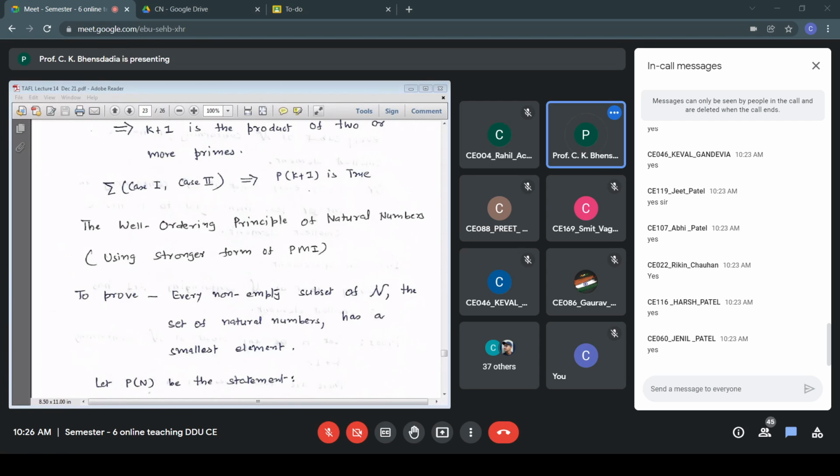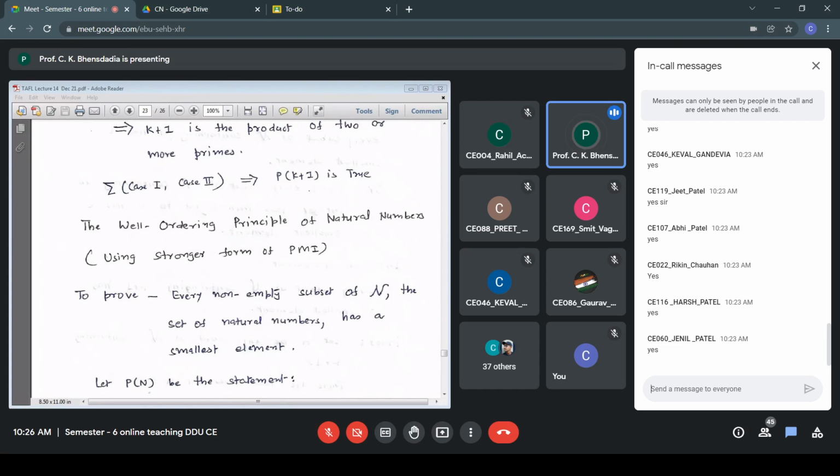Every non-empty subset of N containing n has the smallest element. This will be my statement P(n).